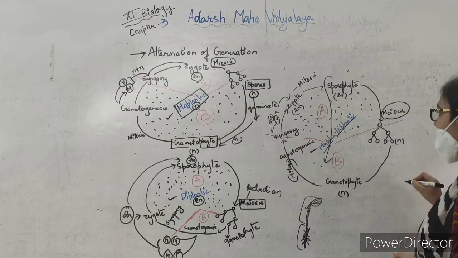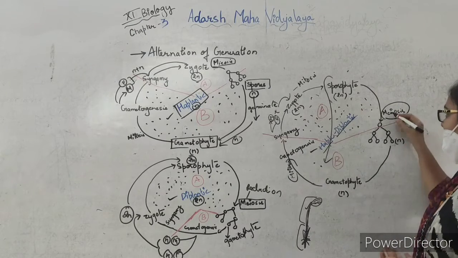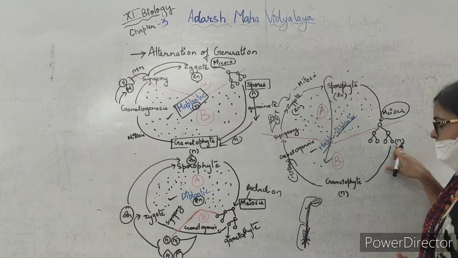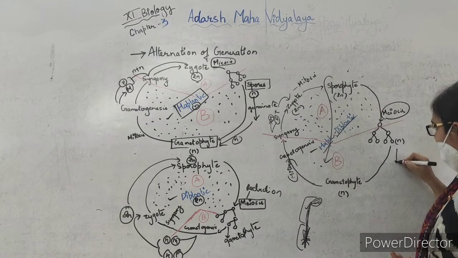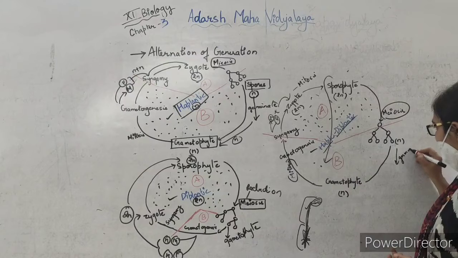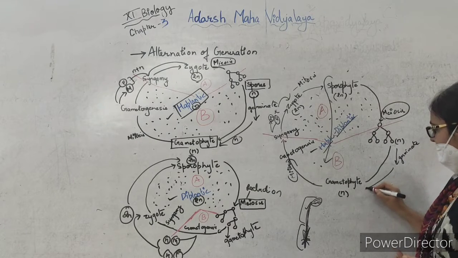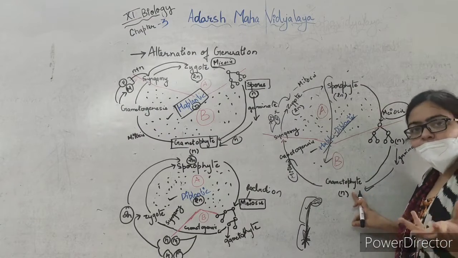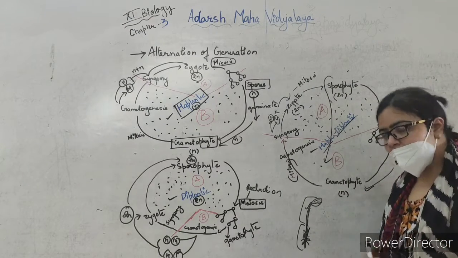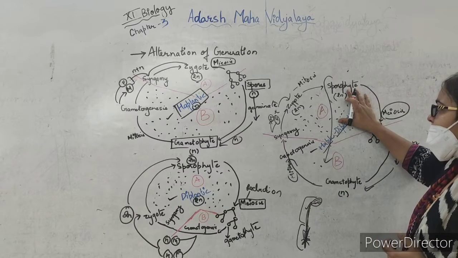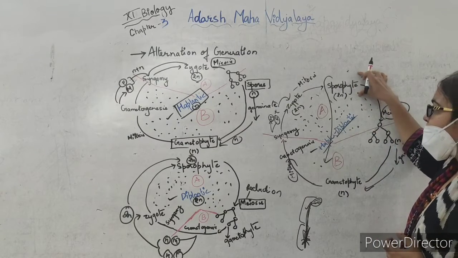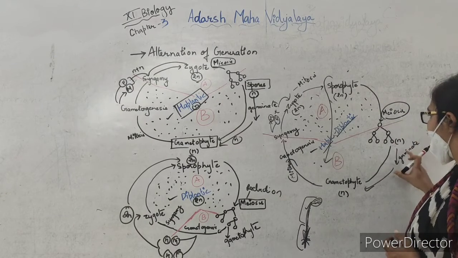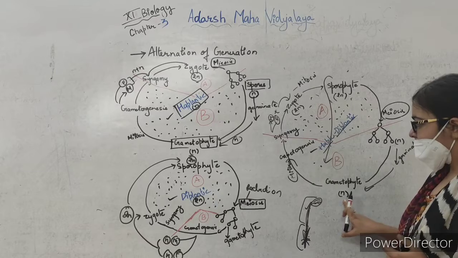Now this sporophyte will undergo meiosis, that is the reduction division, and it will produce spores which are haploid. Now these spores will germinate and give rise to the haploid life cycle, that is the haploid thallus-like structure of the bryophyte. Now when we come to the pteridophyte, we will see that this was the main plant body. So the main plant was the sporophyte. Now in the sporophyte, meiosis will take place, the spores will be produced, and the gametophyte will be produced.